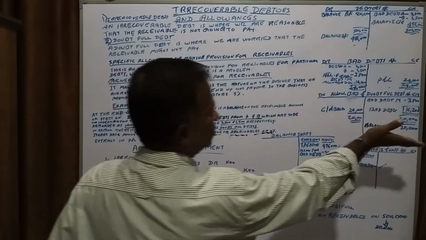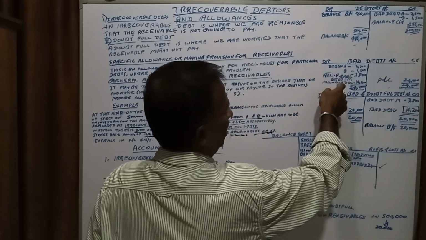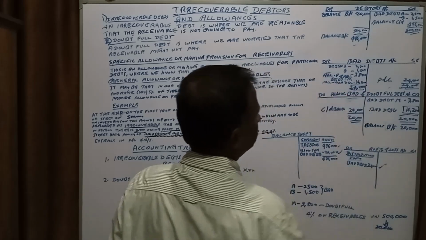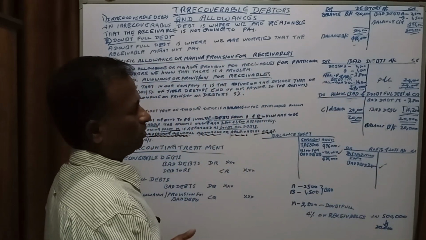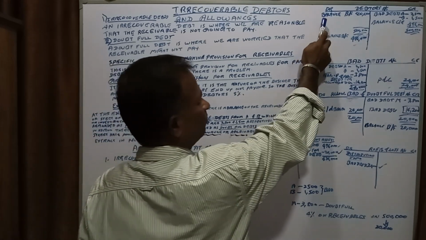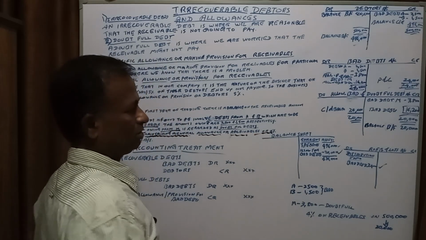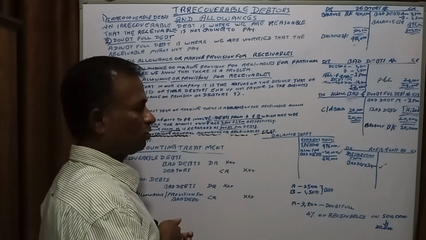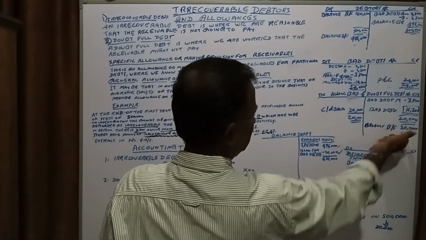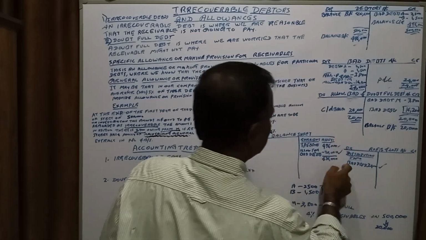The 16,200 should be shown under the bad debts, right? Here bad debts 16,200. So the provision should be equal to the 4% of the 500,000 to show in the balance sheet. Here we have mentioned that 20,000 credit balance, and we have to deduct it and show it